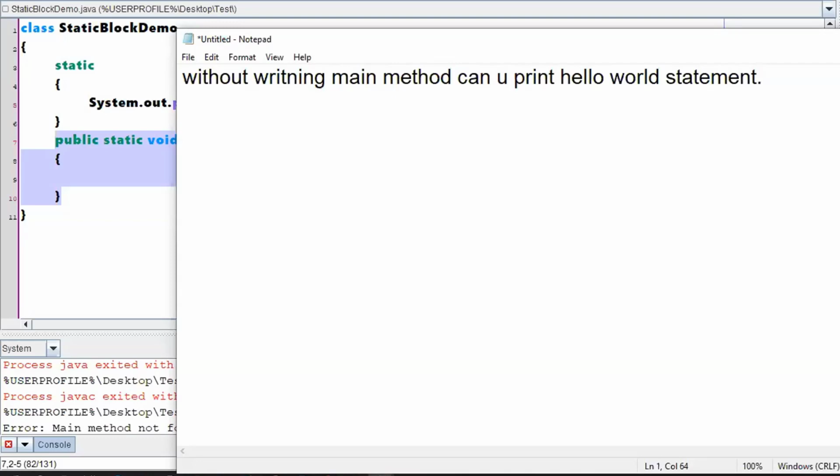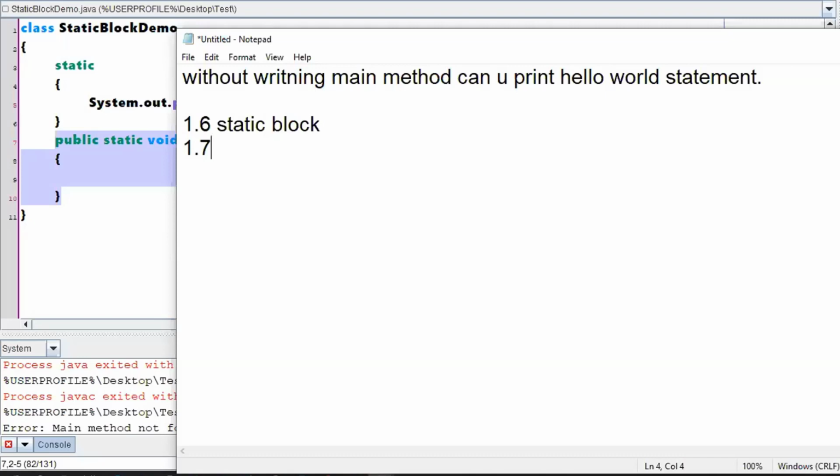They will ask you, is it mandatory to write a main method, because I just wanted to print some hello world statement? Is it mandatory to write a main method? So your answer should be something like this. If you are working with Java version 1.6 or earlier, if you just specify that statement in a static block, it will work fine. No need of a main method.